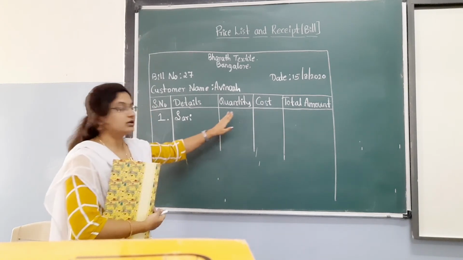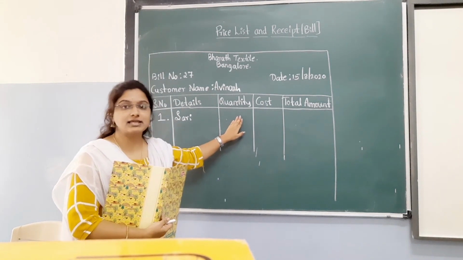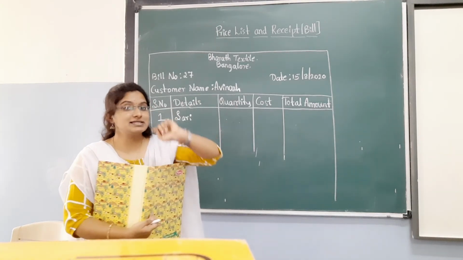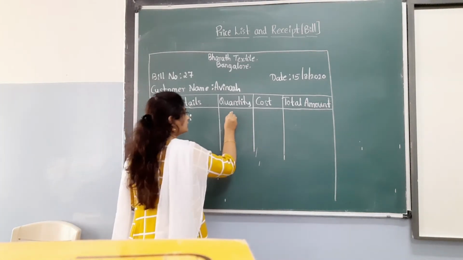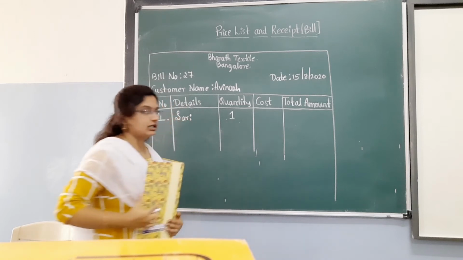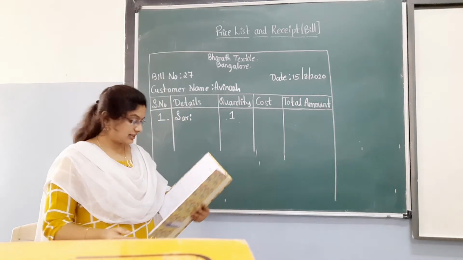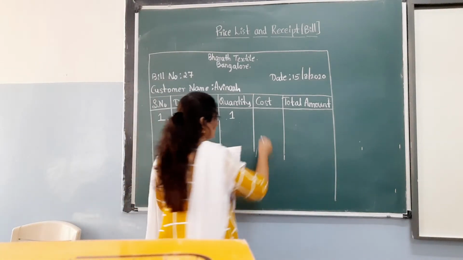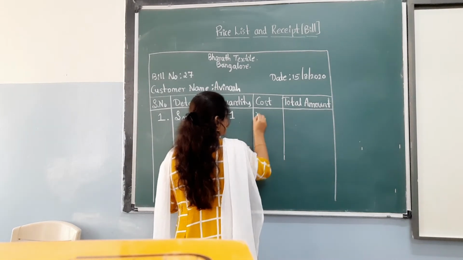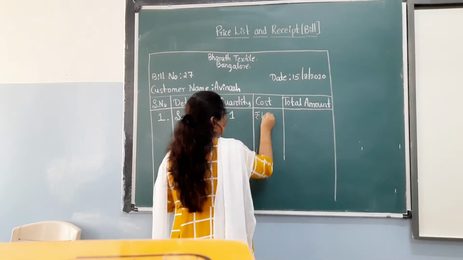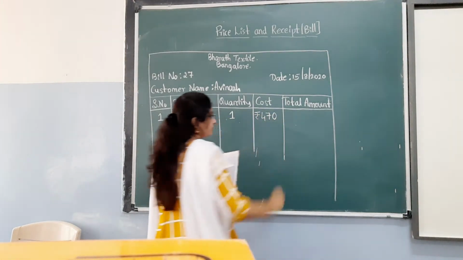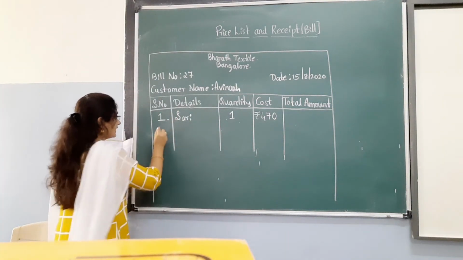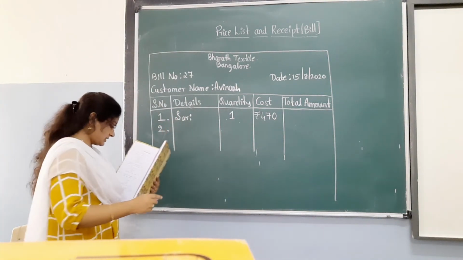Quantity means how many. One sari he has purchased. What is the cost? They have given 470 rupees. Second one, what has he purchased?